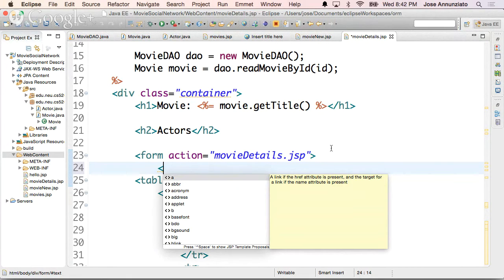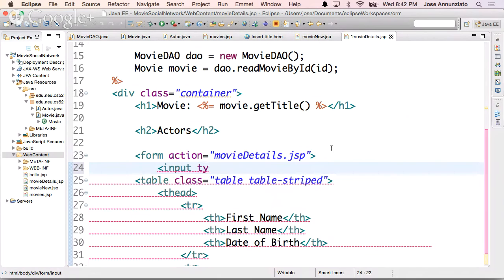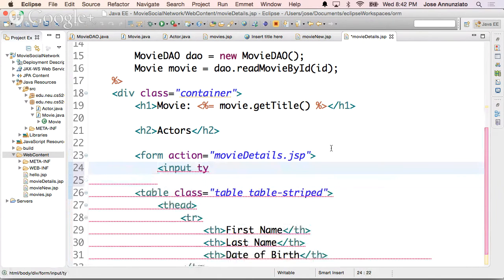We try to make our websites or applications as stateless as possible, so that we're not burdening the server with having to remember things about anyone in particular. So here we're going to have input type hidden.